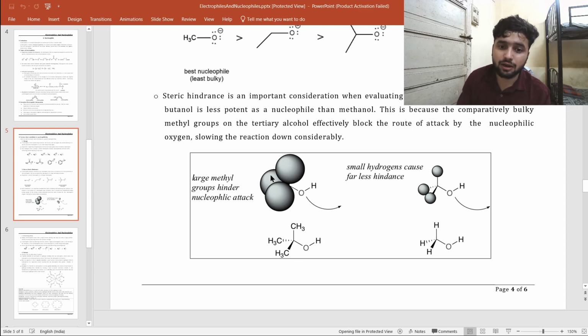So that is good. You can see the bulkiness of these three CH3 groups. These three CH3 groups are highly crowded, so it is hard for the oxygen to attack the electrophilic center. That's why methanol is a better nucleophile than tertiary butanol.